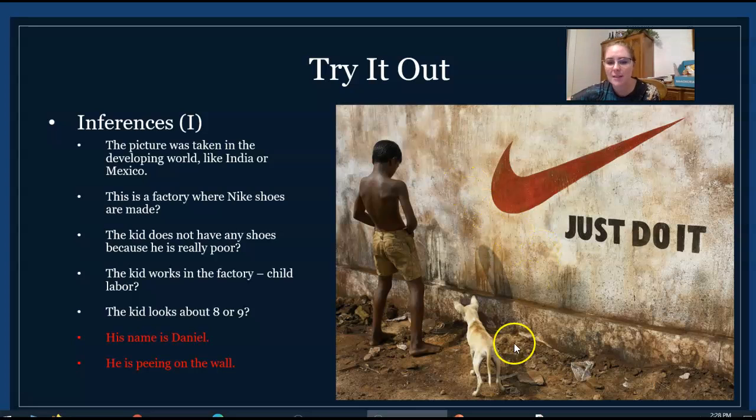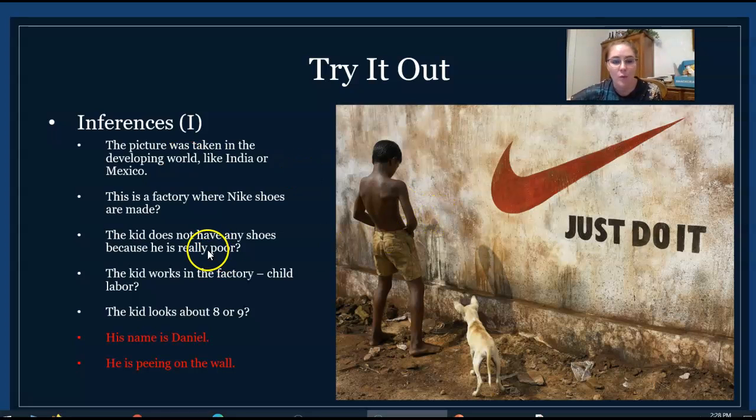So I look at this kid, here's a Chihuahua, so that's why it makes me think Mexico, because that's where Chihuahuas are from. But the kid also has dark brown skin and he has dark hair. So that's why I'm thinking maybe someplace like India or Mexico. The developing world is what we used to call third world countries, where they don't have all the roads paved and not everybody has a car and the internet and stuff like that.